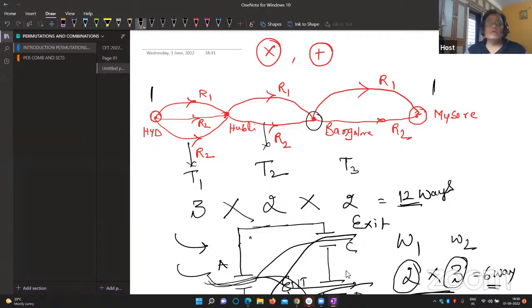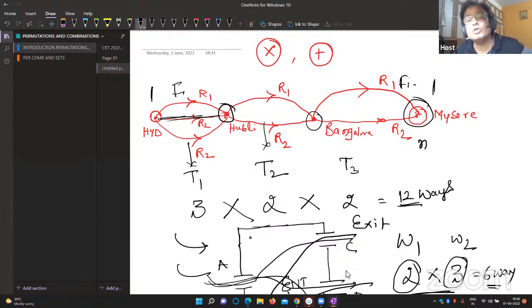Okay, no problem. My dear students, suppose a person is delayed reaching Hubli, then automatically they will be delayed reaching Mysore also. That means the effect of the first work is carried on to the last work, right? If the first work is delayed, definitely the last work will also be delayed. That means they are not mutually exclusive. Mutually exclusive means one work should not affect the other work.